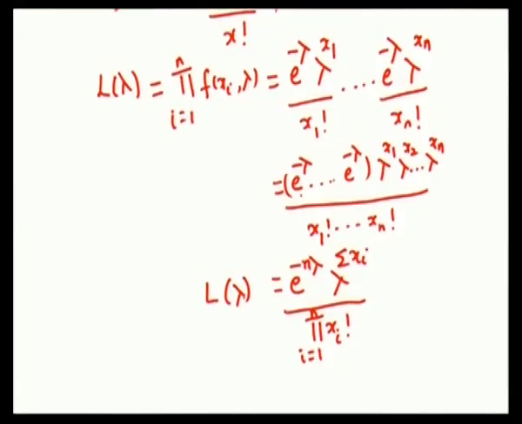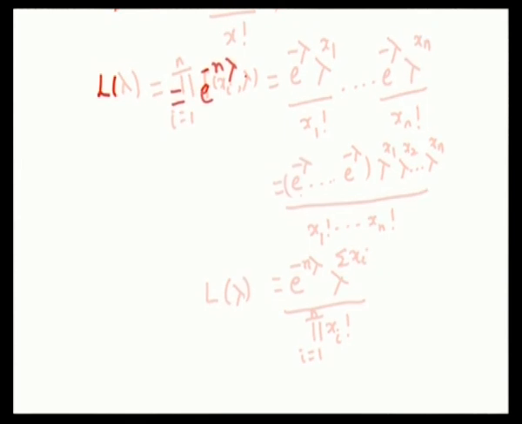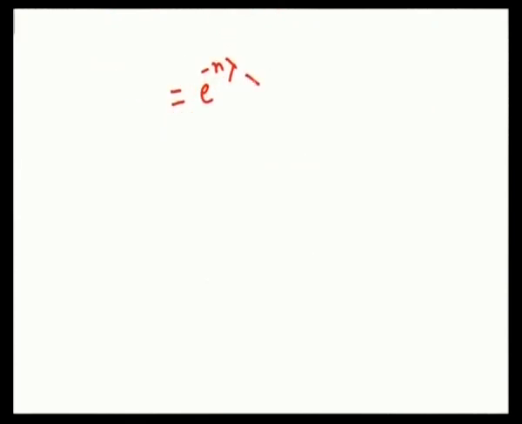Now, I have to find out the sufficient statistic for lambda. Hence, I bring in the concept of Neyman factorization theorem. So, here you have e power minus n lambda, lambda power summation xi, into 1 by product of xi factorial, i equal to 1 to n, which is nothing but my L of lambda.